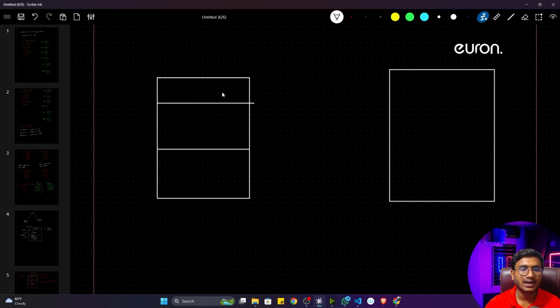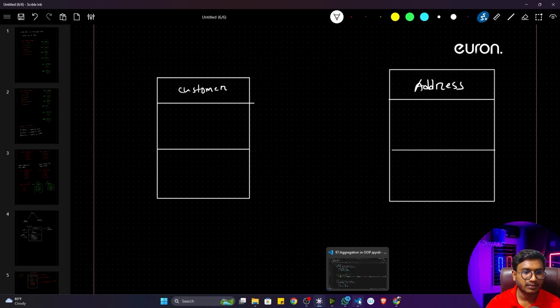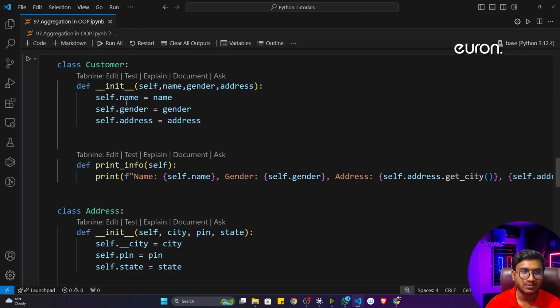The first block will contain the name of the class. This is the Customer class we created, and this is the Address class we created. Now inside the Customer class, how many instance variables do I have? I have three: name, gender, and address.